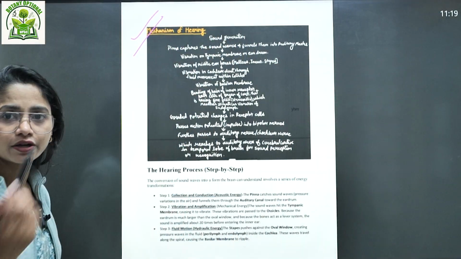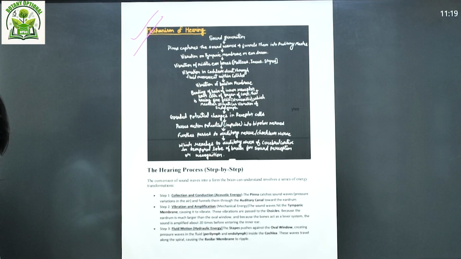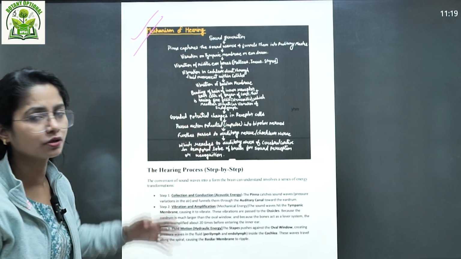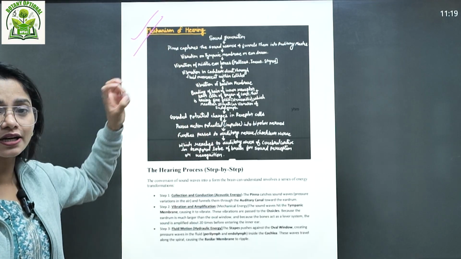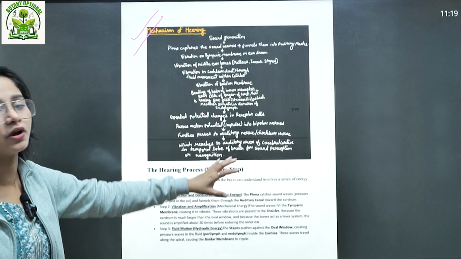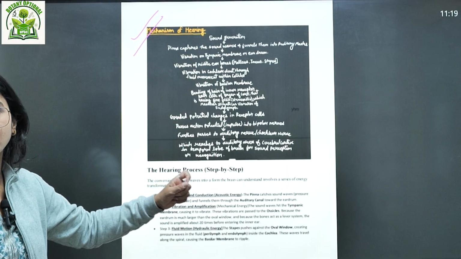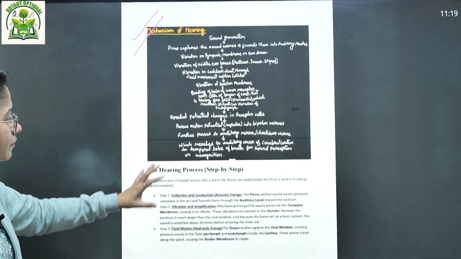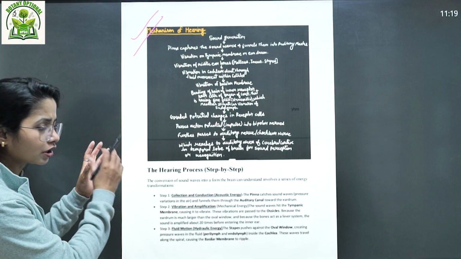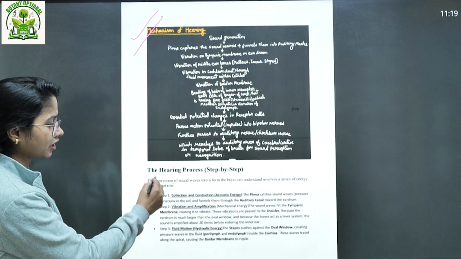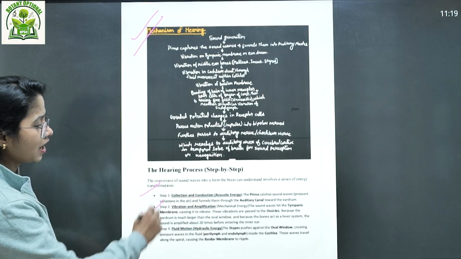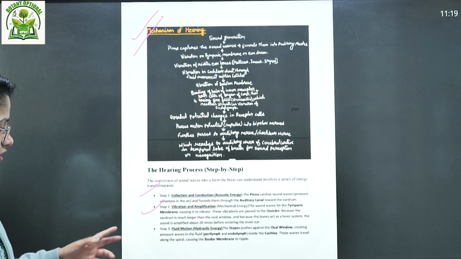If you do not want to write it all out and it is a 10-marker, you can describe it through this also. This is a very crisp way in which all of these steps are mentioned, and this is the best way to write the answer. Here we go step-wise in a process. If you want to be concise again: the collection and conduction of sound, that is acoustic energy, vibration and amplification, of course we just saw that.